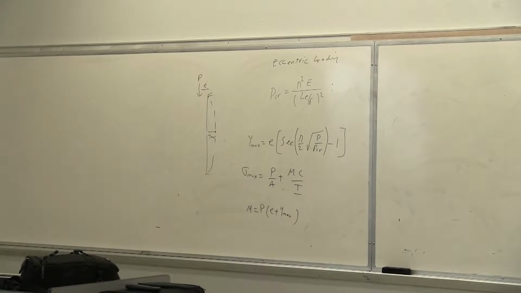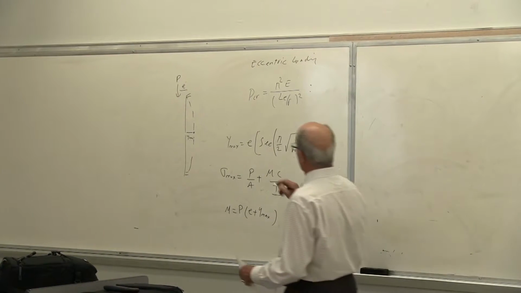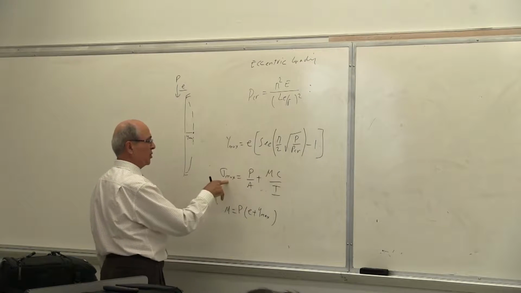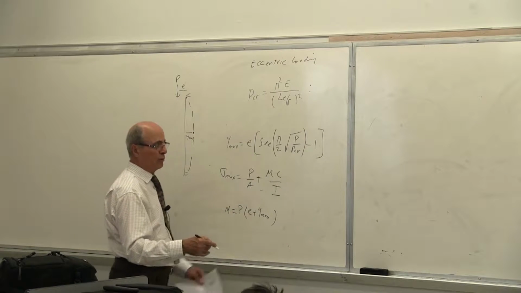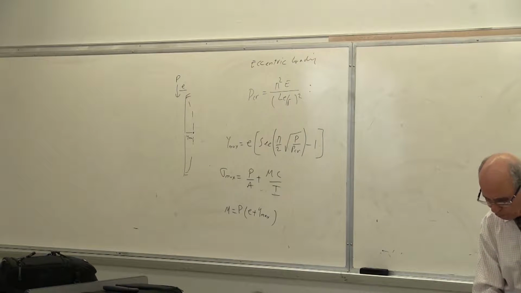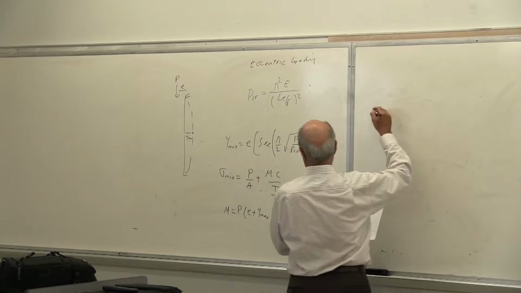Now, if we want to use this problem as an example, so this is Y max. Again, this one, when I put this here, this sigma max becomes the secant formula. Maybe I should put that one here somewhere that you can see. So for one more time, okay, the secant formula is the following formula. So let me write that one down.